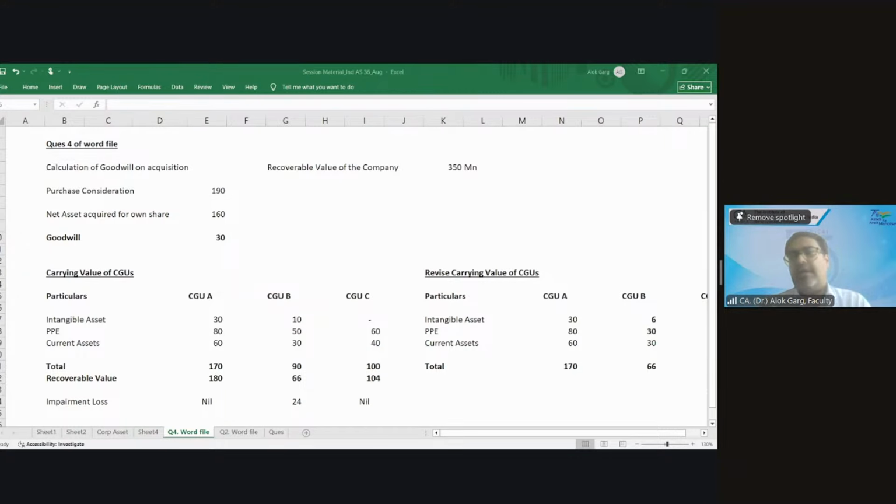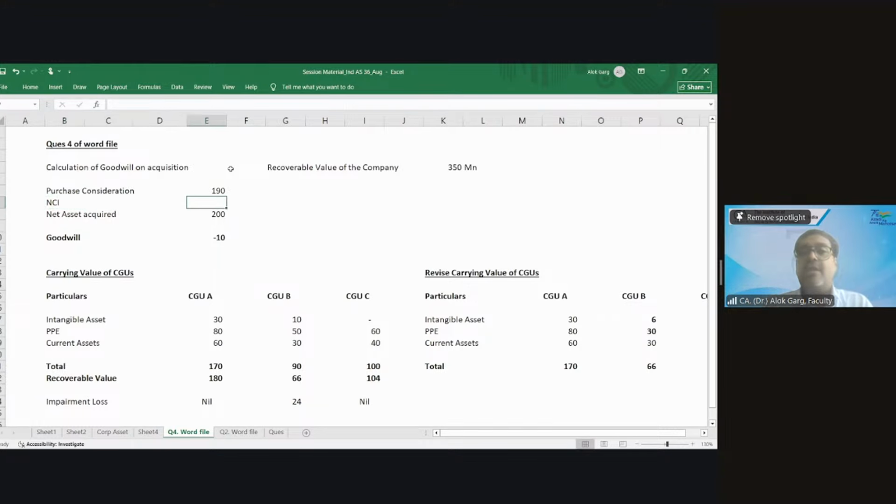So likewise, friends, whenever you are acquiring a company on a partial stake model, when you recognize the goodwill for a company, I have given you a simple formula for goodwill, right? But the actual formula for goodwill in case of a business acquisition, you know how you will compute the goodwill? Purchase consideration 190. Net assets acquired 200. So you have paid 190 and there is an NCI also.